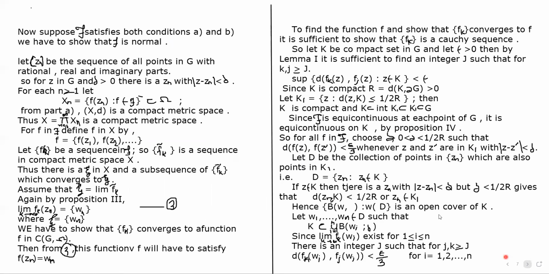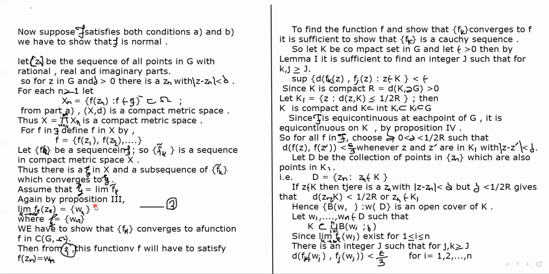So for that we consider a sequence fk which converges to a function f in C of G, omega. Then from equation 3 we can say that the function f will have to satisfy f of zn equals wn.